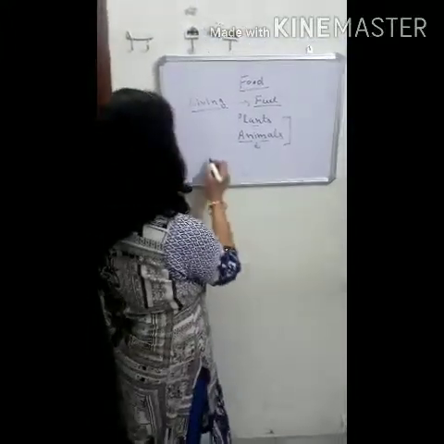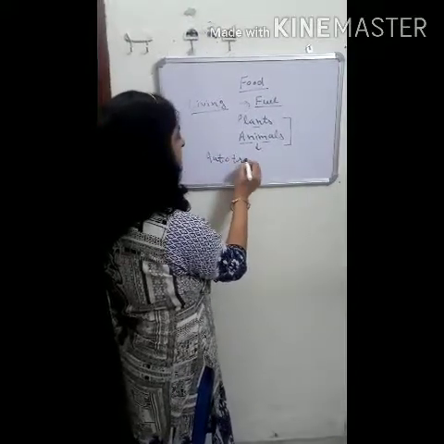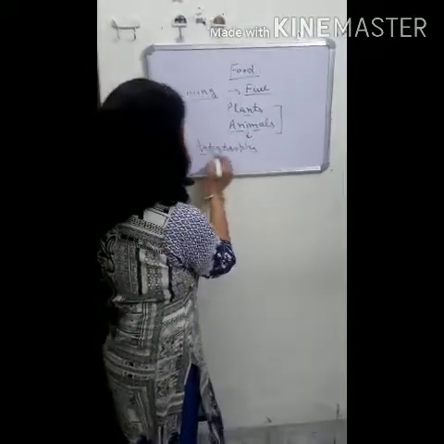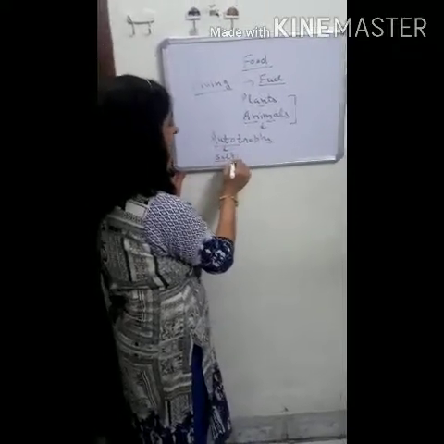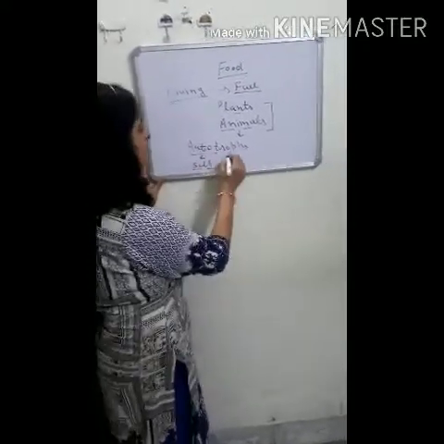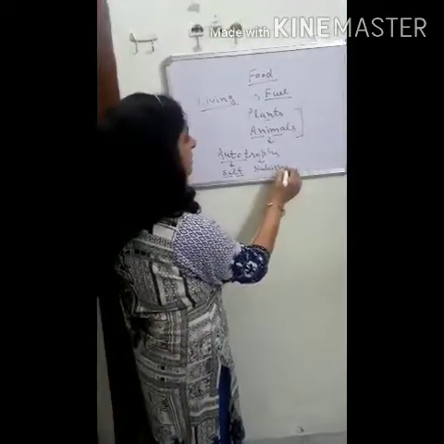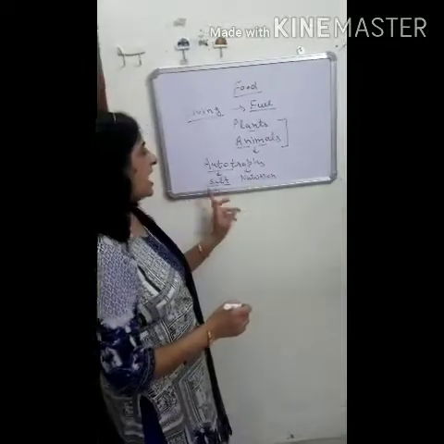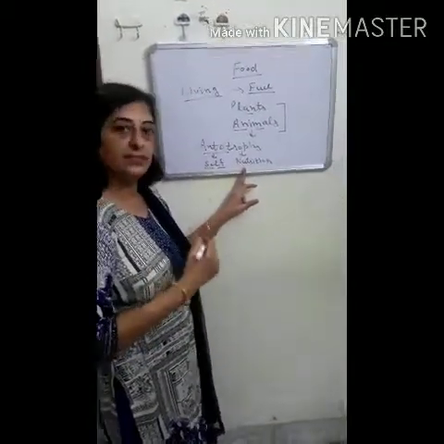Plants are considered autotrophs because they can produce their food themselves. Auto means self and trophs means nutrition. So green plants are considered autotrophs because they can prepare their food themselves.